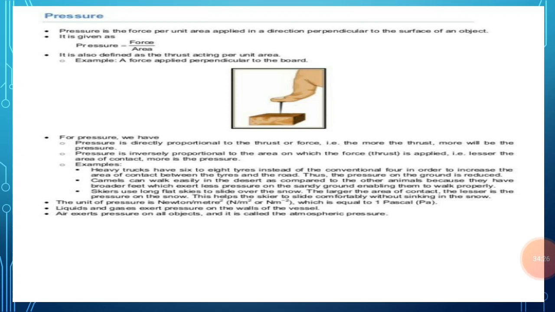So this shows that our thumb does not go into the wood because the force of our thumb is falling on a large area of the wood, and due to which the force per unit area, or we can say pressure on the wood, is small.